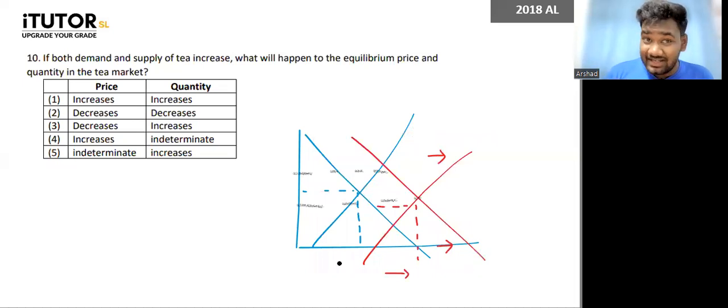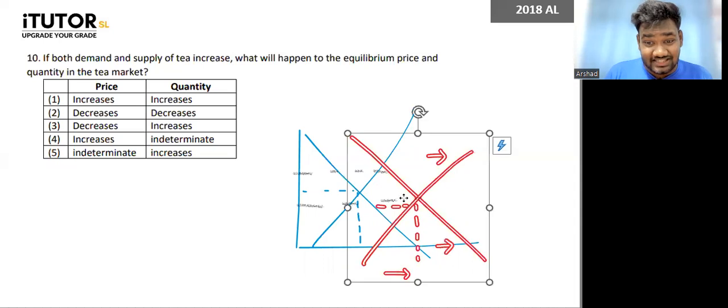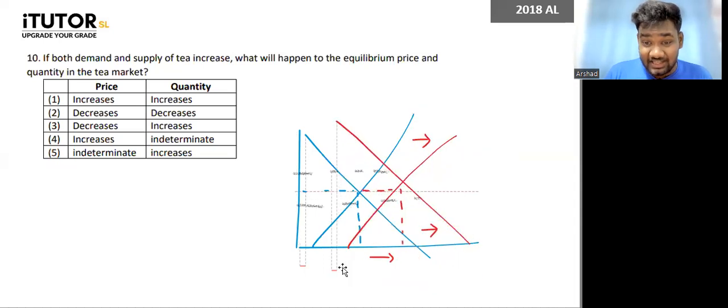So what does that mean, guys? Unless in this question they have said supply and demand are changing equally, you can't assume that. We have done questions like this. So what can you tell about the price, guys? The price is indeterminate. It can remain constant, it can increase, or it can even decrease. We don't know. So which answer talks about this?